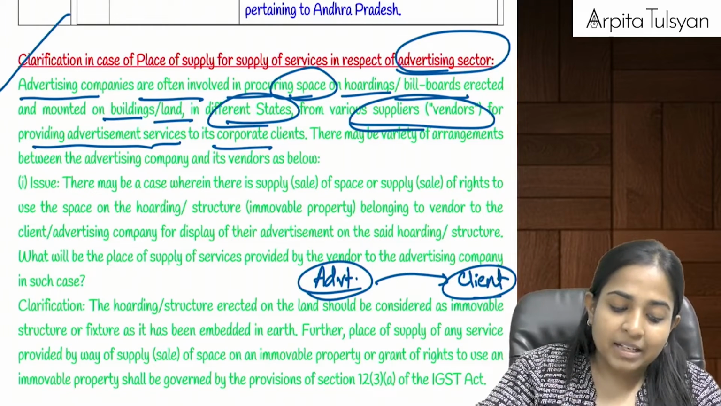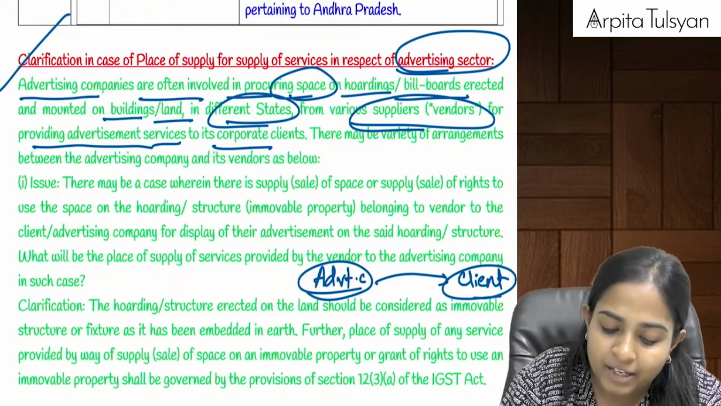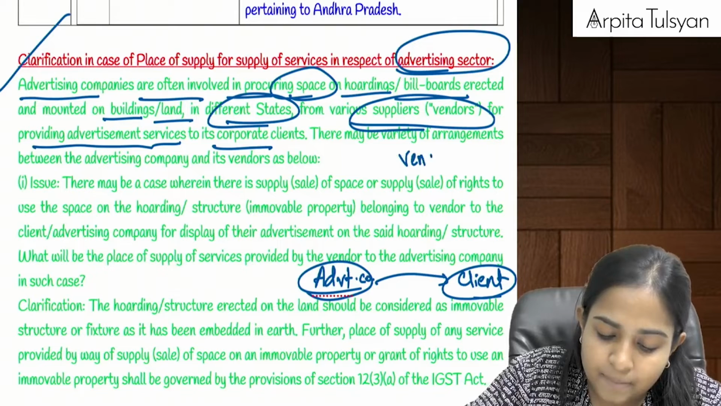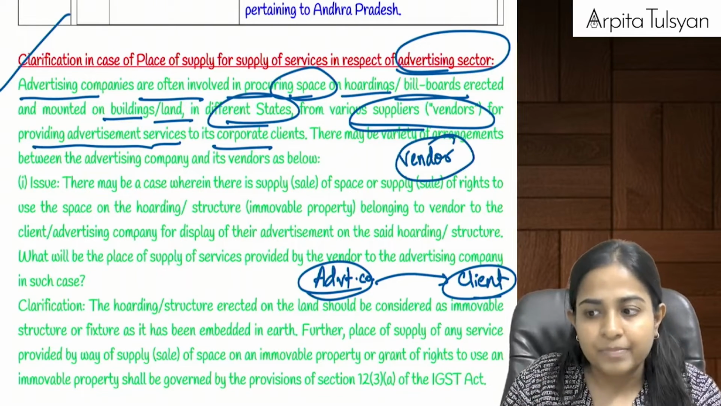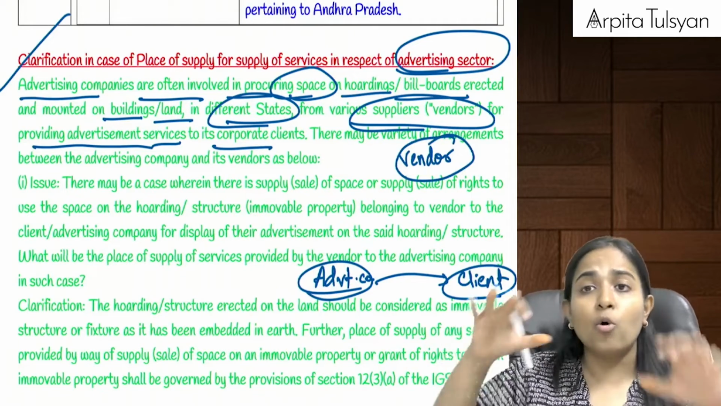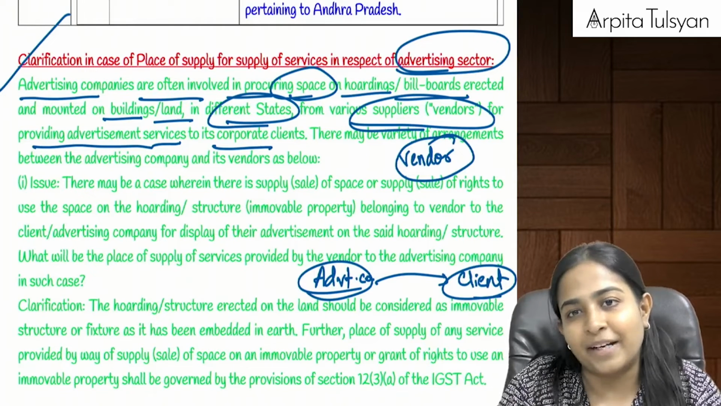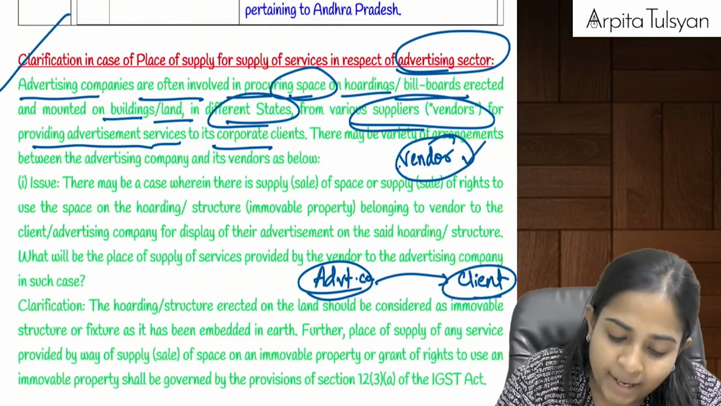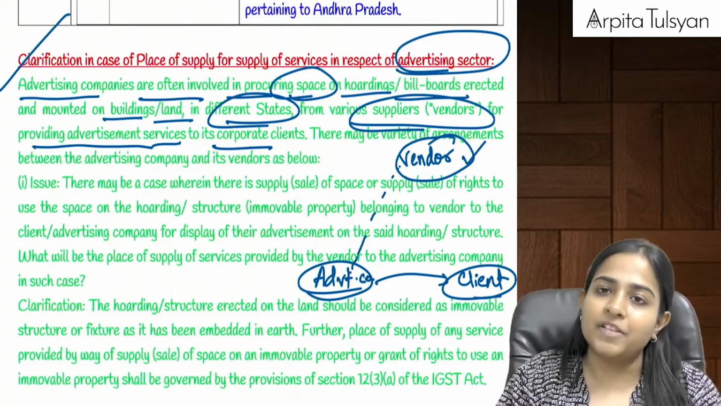Now this space actually doesn't belong to the advertisement company. Let's assume that this space belongs to some third person, that is, some vendors. For example, in many cases the hoardings are put on buildings also. So the building does not belong to the advertisement company. The building belongs to that cooperative society, which is going to provide the space to the advertisement company to provide the advertisement services. Right?